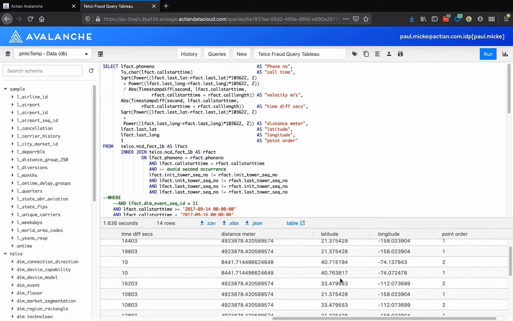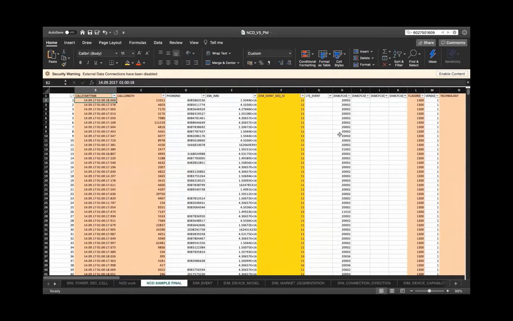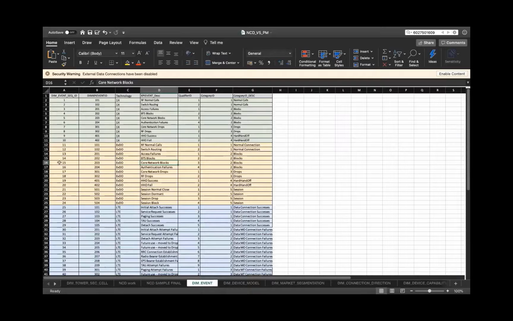Here's another view of the sample PCMD in a record format, including the call start time, call length, whether it's a data connection or a voice call, the phone number and the IMEI numbers, and so forth. In the yellow column, here we see the event ID, where 11 constitutes a normal call. Other event ID values reflect other network and call conditions. In fact, if we switch to this event table, we can look up what each event value maps to as a condition. Again, 11 for normal calls.